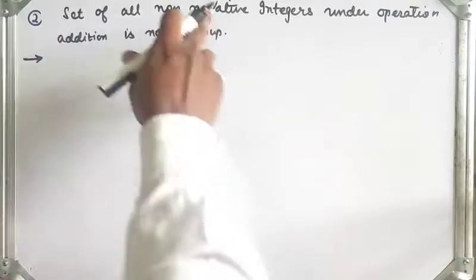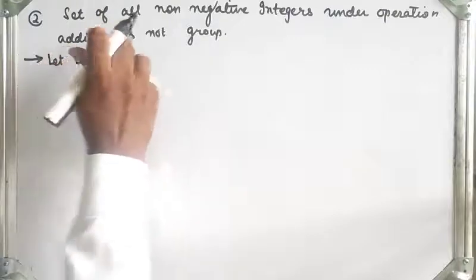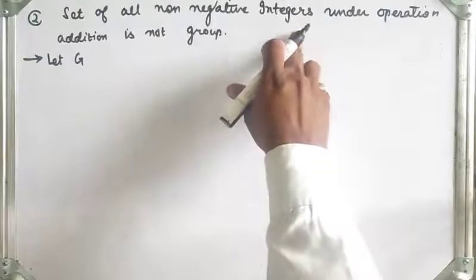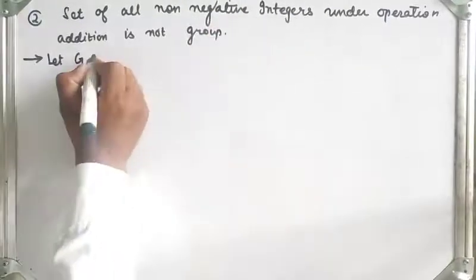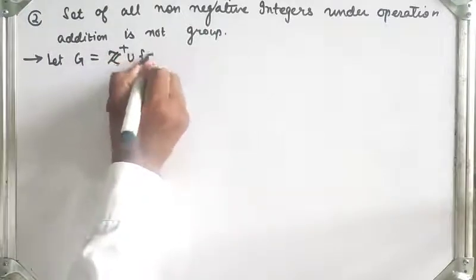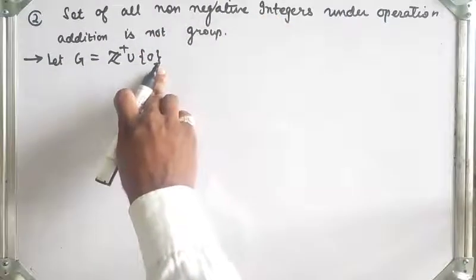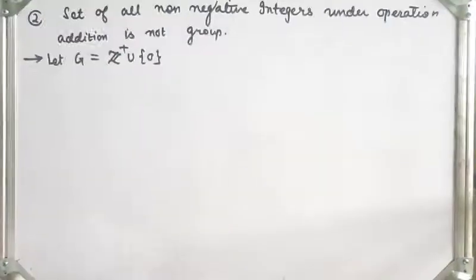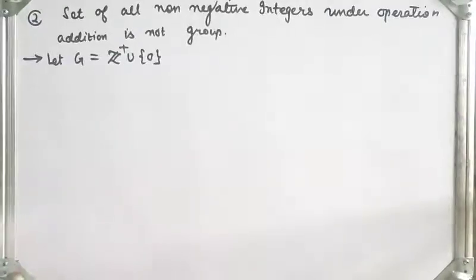Meaning, what is the given set? G is here. Let G be the set of non-negative integers. Non-negative integers means the positive integers included with 0. Non-negative integers are the set of positive integers union singleton 0. This is non-negative, which includes 0. So G is equal to Z plus union singleton 0. So the set of all non-negative integers under the operation addition is not a group.